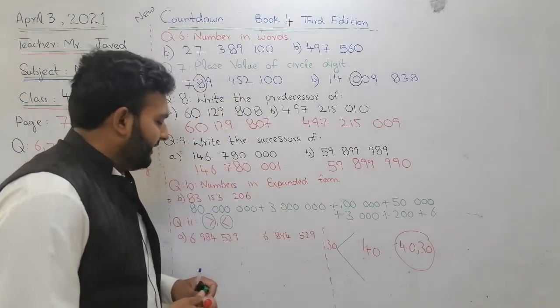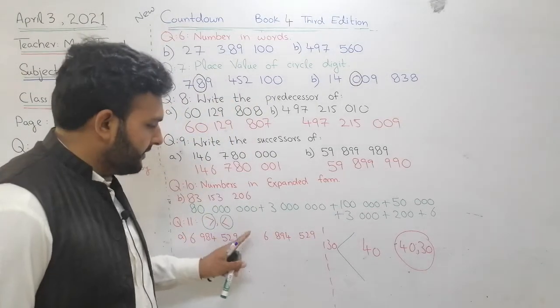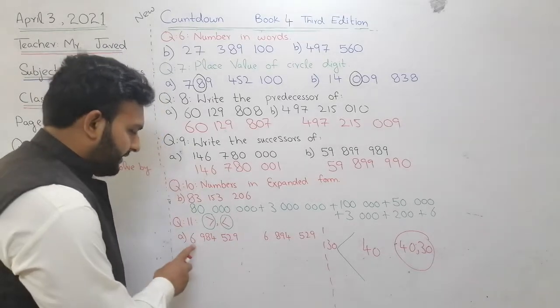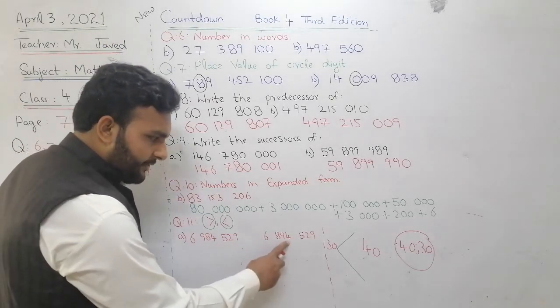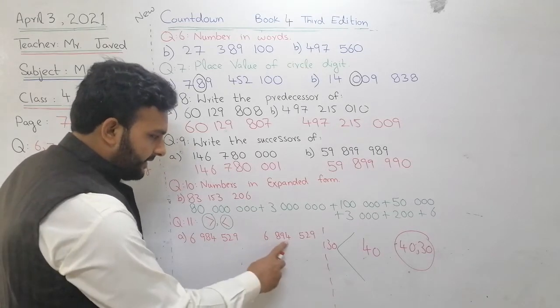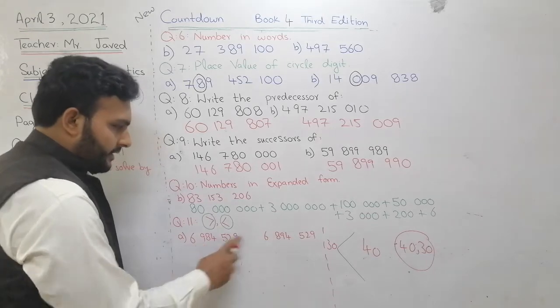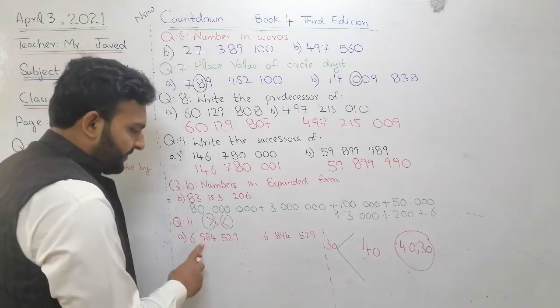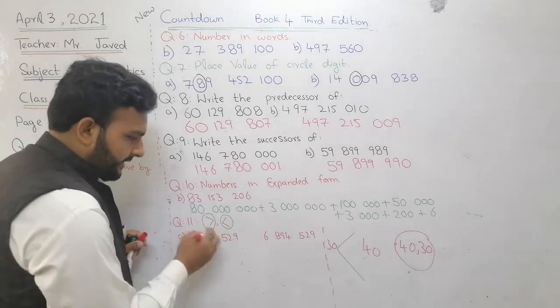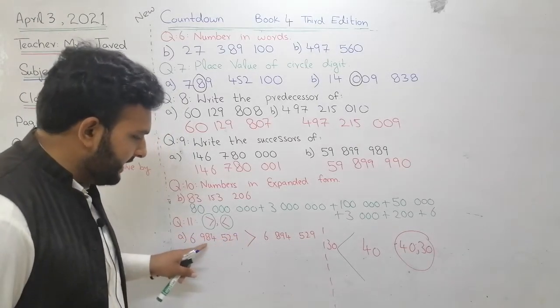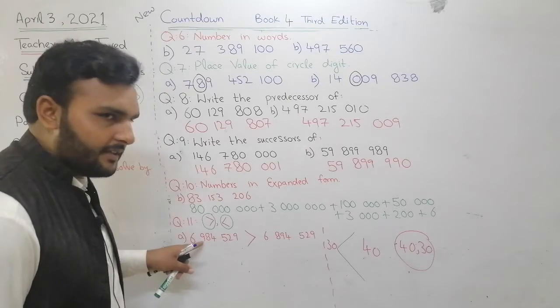Now we have to put this or this sign between these two numbers. Which one is greater? Tell us. 6984, 894. Look, the others are the same. This is 894, this is 984. This one is greater, so this sign will be put here, like this. So the opening side is telling that this number is greater.